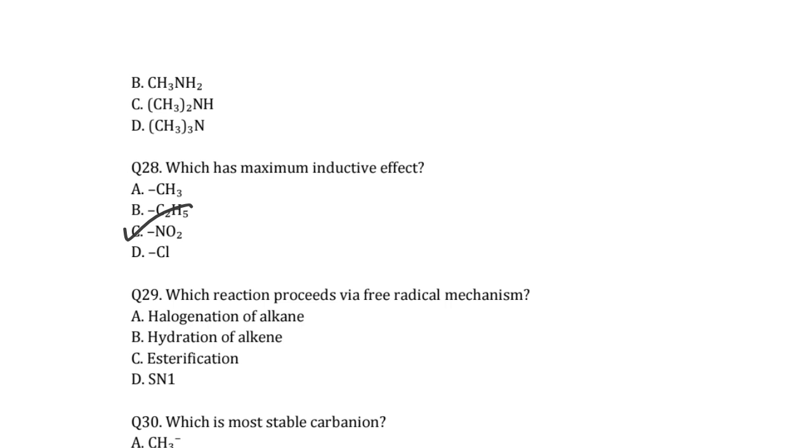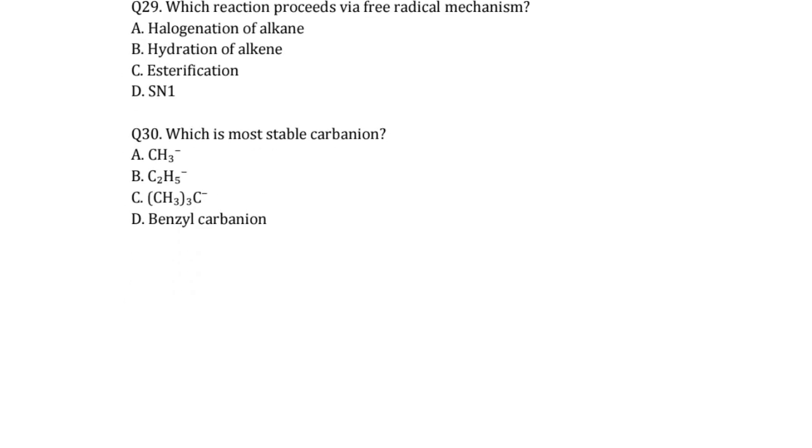Which reaction proceeds via free radical mechanism? Here halogenation of alkanes proceeds through free radical mechanism. Which is a more stable carbanion? Our answer is benzyl carbanion, because the negative charge in benzyl carbanion is delocalized over the ortho and para positions of the benzene ring through resonance. So our answer is D.